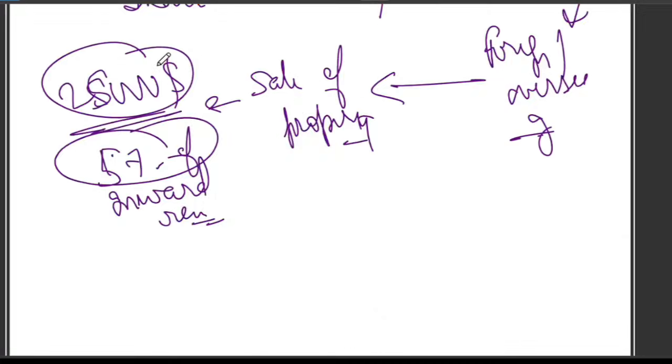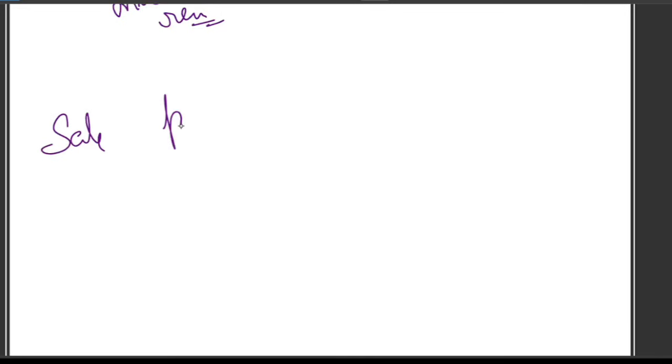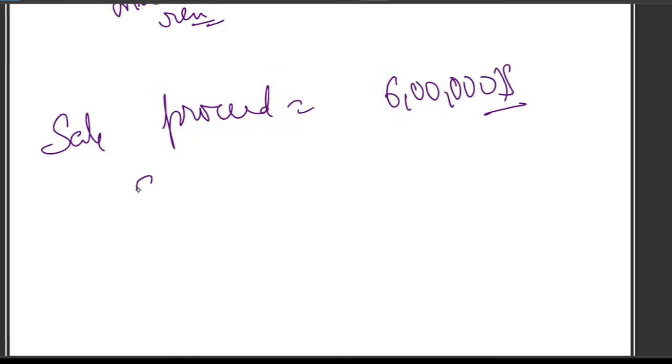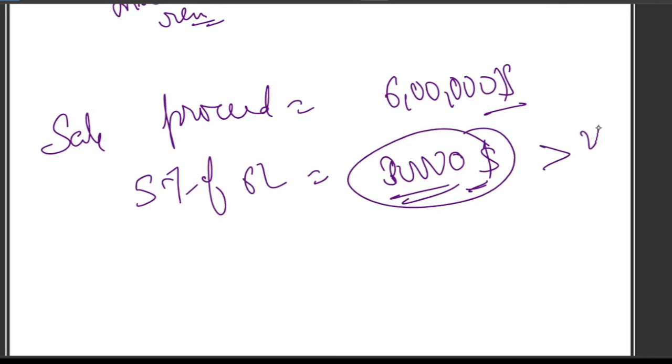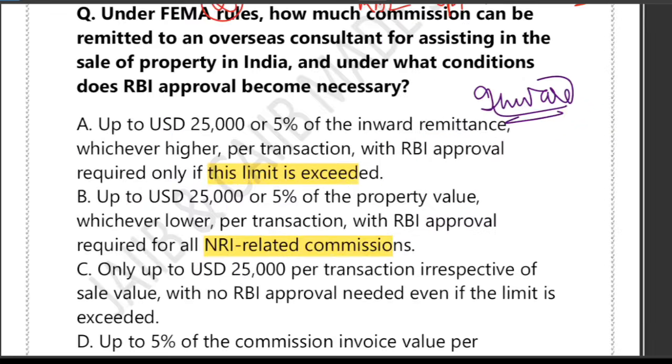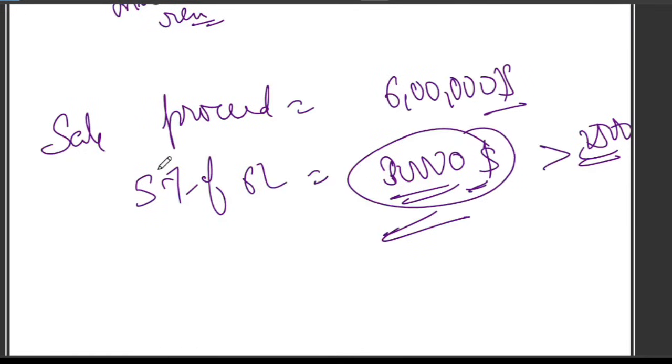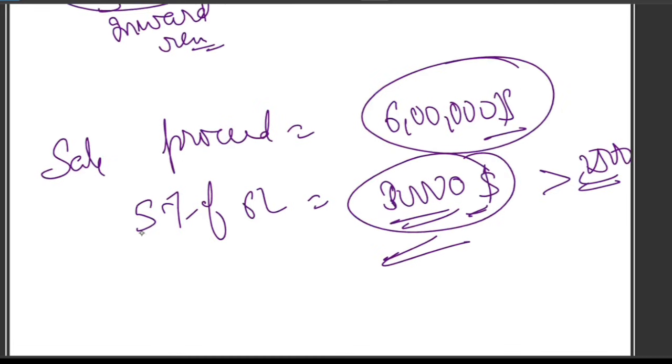For example, let's suppose that the sale proceed received is $6 lakh. So what is 5% of 6 lakh? That is nothing but $30,000. So this $30,000 exceeds $25,000, so the commission allowed is $30,000. That is what I am telling you: either up to $25,000 or 5% of the inward remittance, whichever is higher. If you compute 5%, that is $30,000, so you have to compare this $30,000 with $25,000. Which is larger? $30,000 is larger. So this $30,000 commission is allowed.